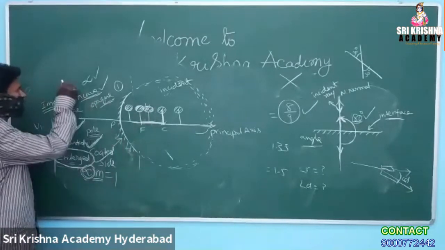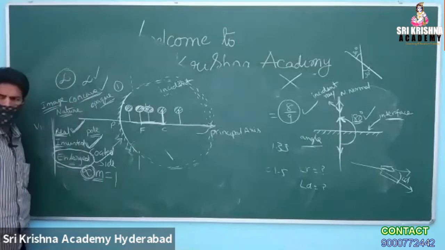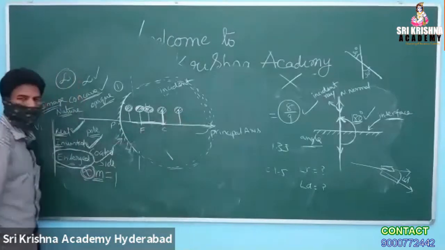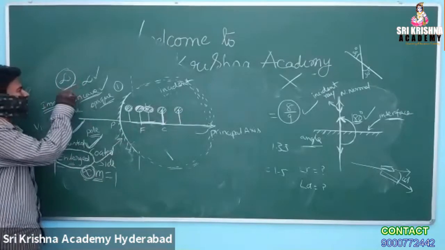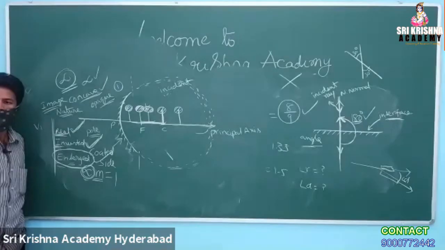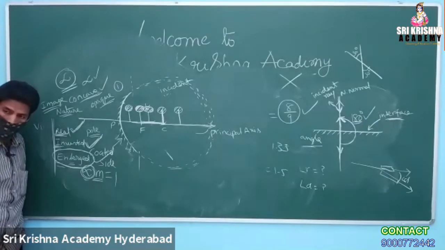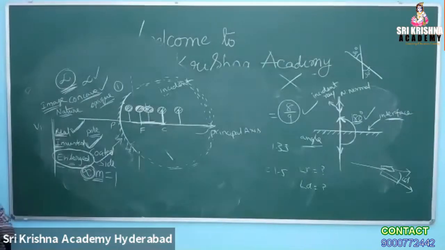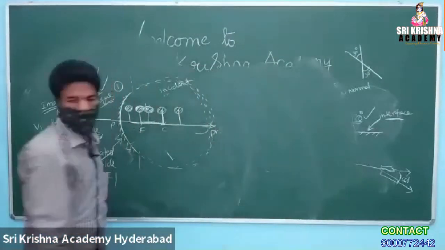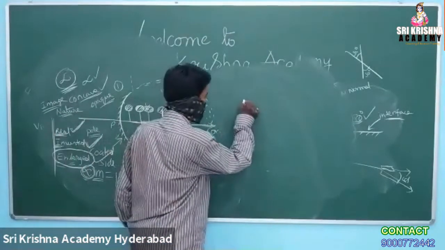Only one point we missed. All the possible object positions we discussed. Only one thing we missed, that is, if the object is at infinity. What is the meaning of the object being at infinity? What is the nature of the light coming from an object at infinity? Parallel lines. Very good. Do you know why it is parallel? If the object is at infinity, how does it become parallel?